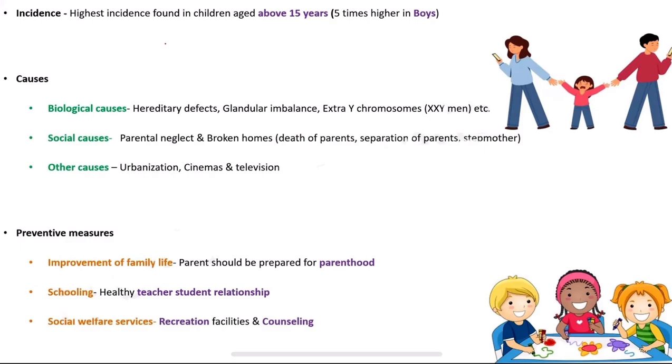And then we have the schooling. For instance, if there is a baby who is an orphan, he doesn't have parents to look after him, then the school plays a very important role. The school comes next to home in the community. In order to maintain the behavior of the children, the school is next to home. There should be a healthy teacher pupil, or teacher student, relationship.